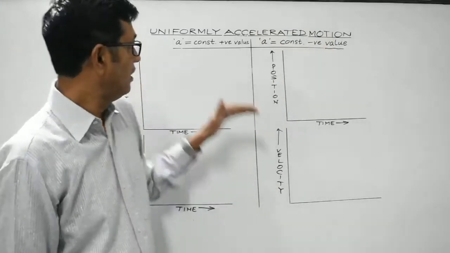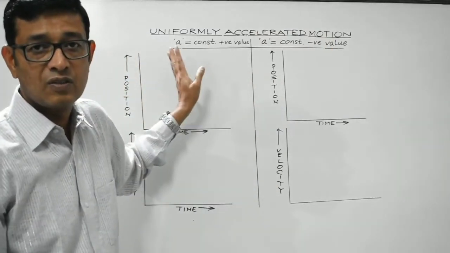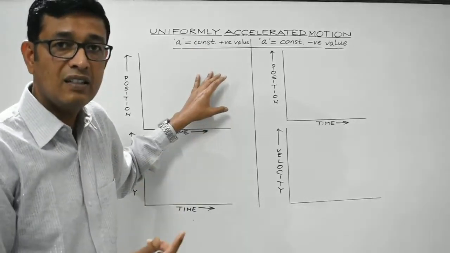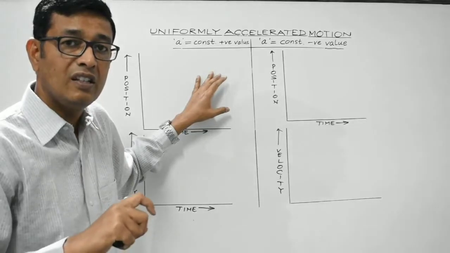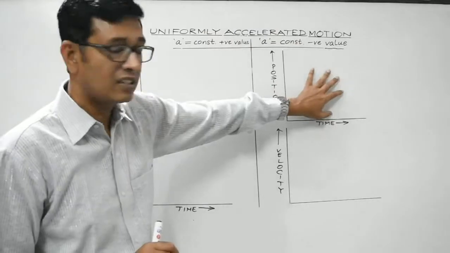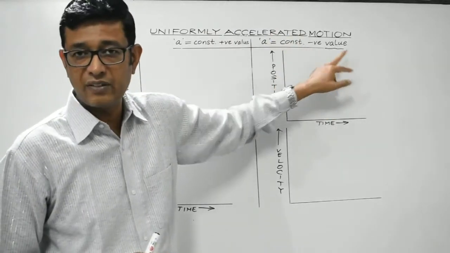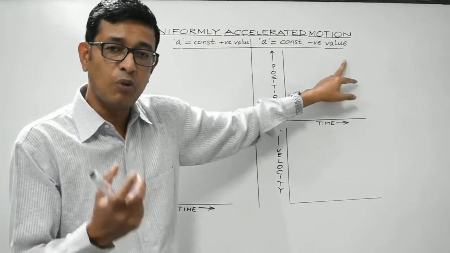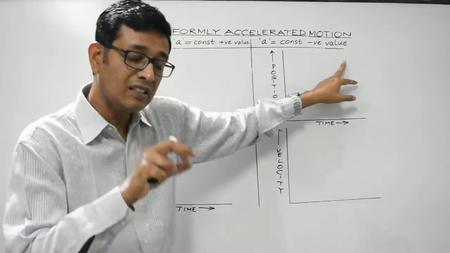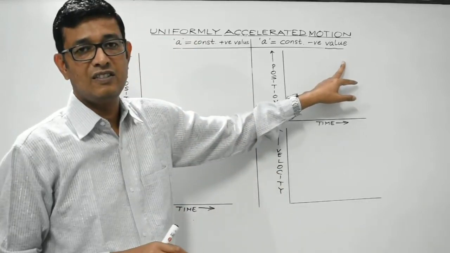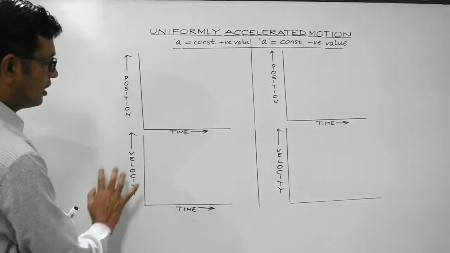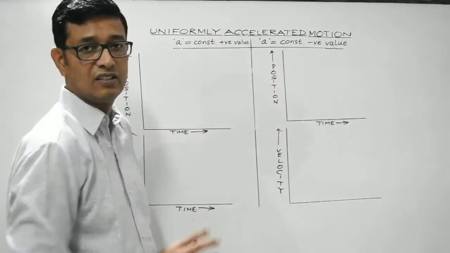Right? In this case, when A has a constant positive value, it suggests that the body under consideration increases its velocity at a constant rate. And in this case, when A has a constant negative value, it signifies that the velocity of the body under consideration is decreasing at a constant rate. Clear? So now let's discuss the position time graph and the velocity time graph in both the cases.